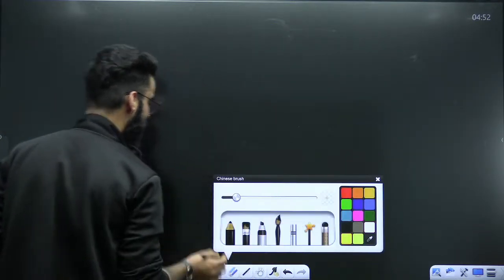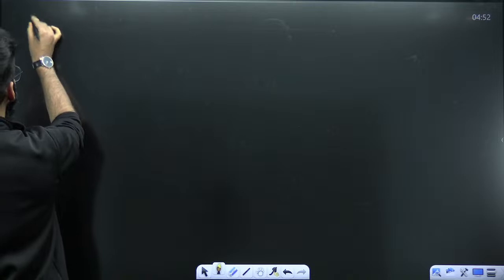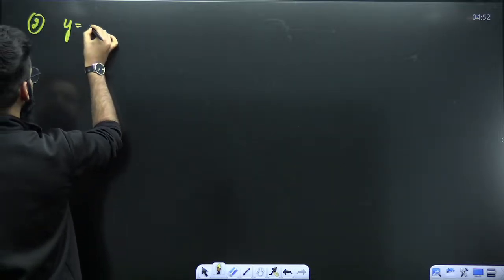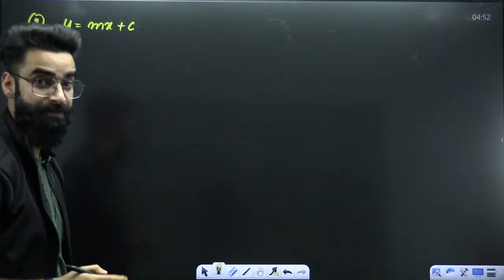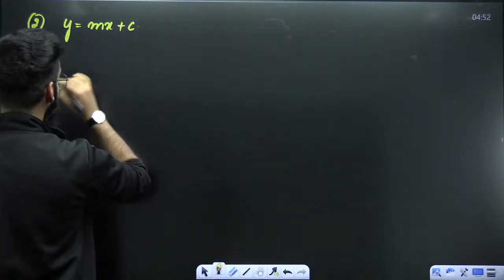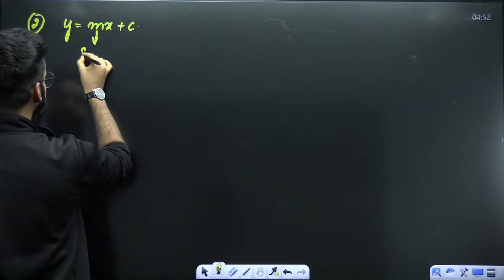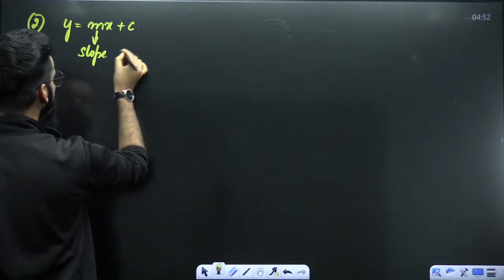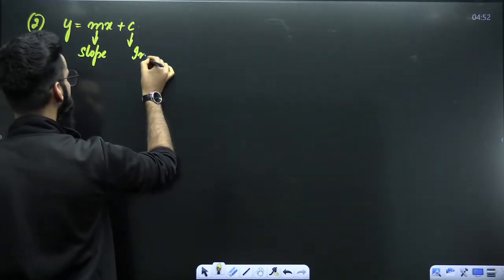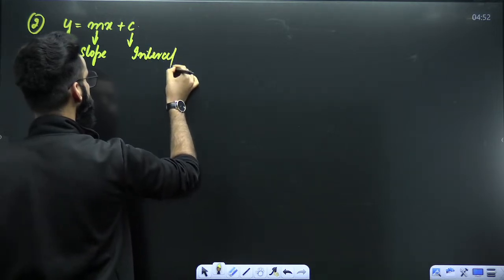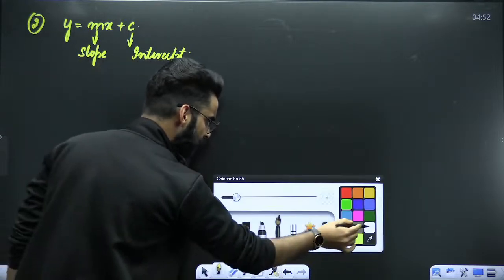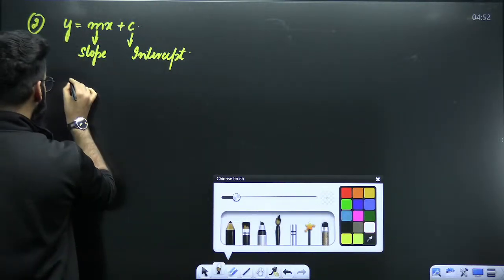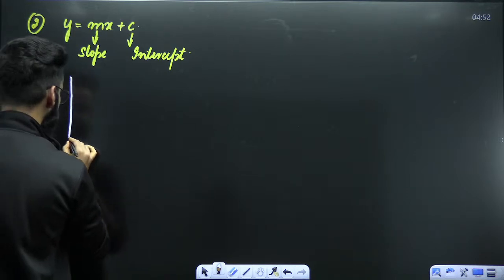Similarly, talking about the second equation. The second equation, for example, is y is equal to mx plus c. Y is equal to mx plus c. First of all, let me tell you this m over here. As I told you already, m is what we call a slope and c is what we call as intercept. C is what we call as intercept. Now, dear students, if you want to plot a graph, between what and what?